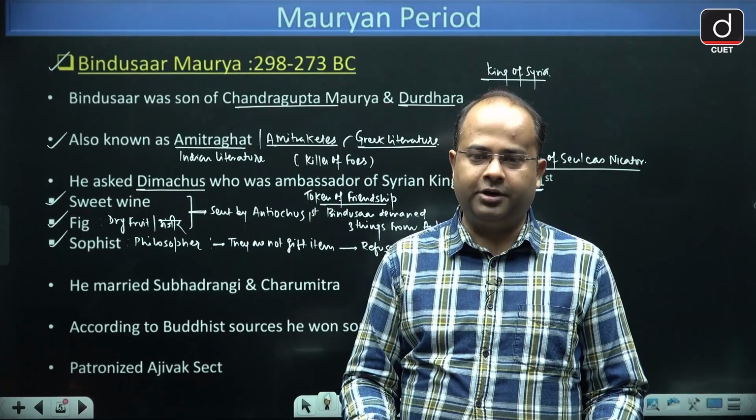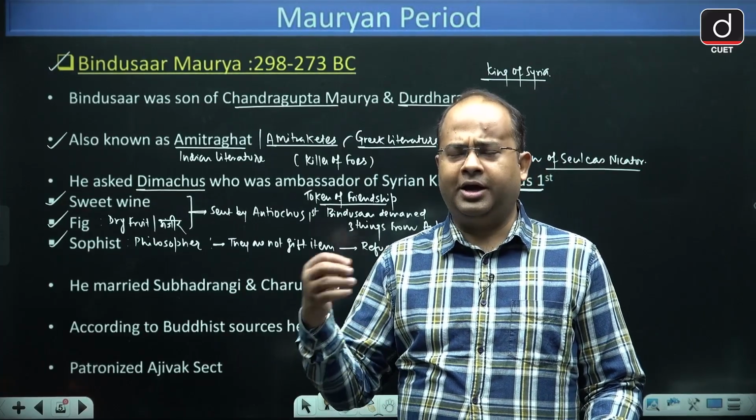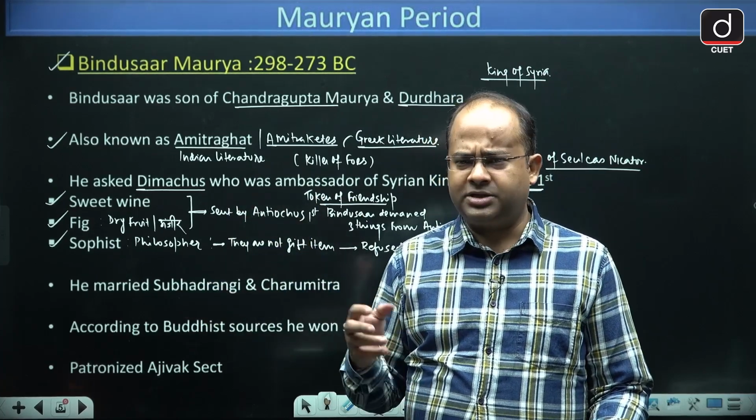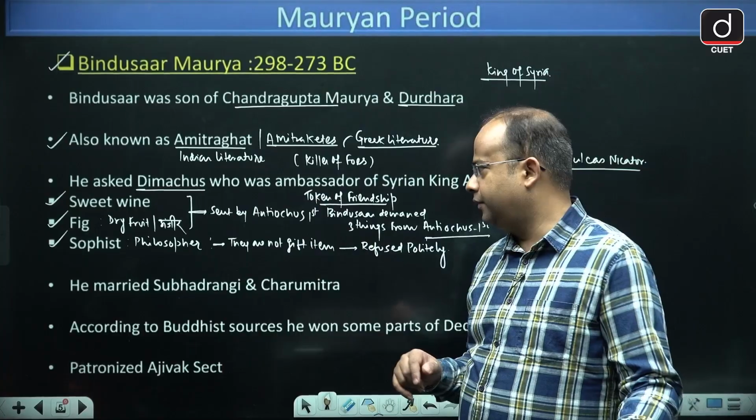Therefore, he refused politely. So for sophist he refused, but for two things he gave. And after this, Bindusar was also satisfied, and then he did not demand the sophist in fact.